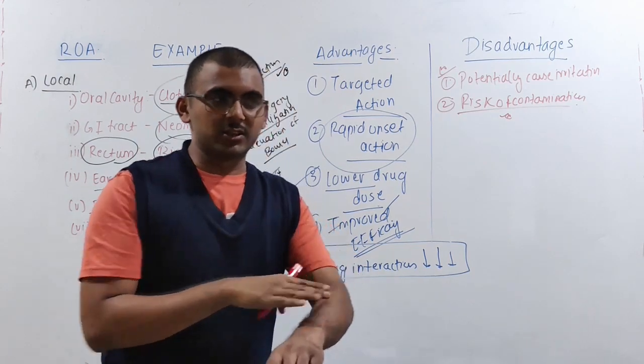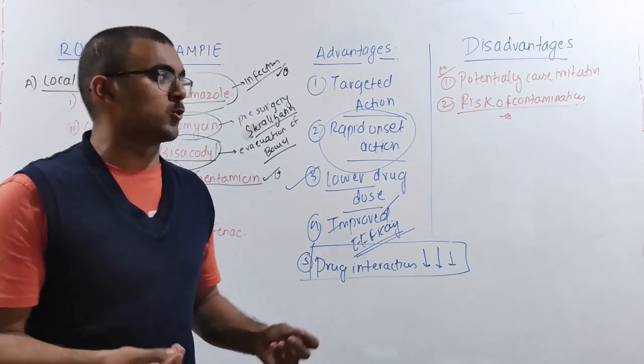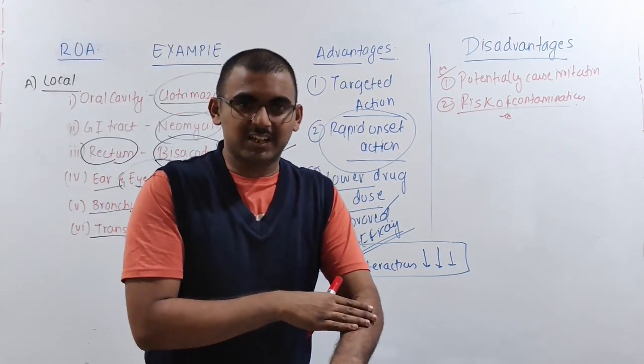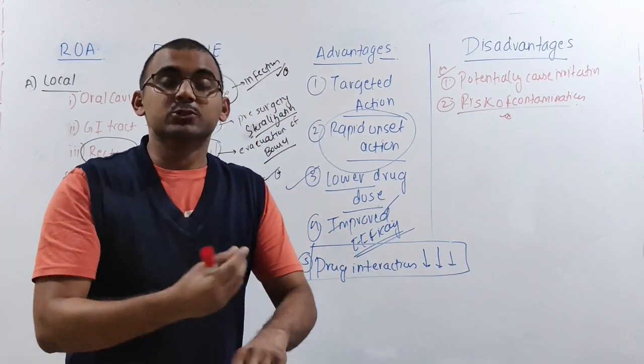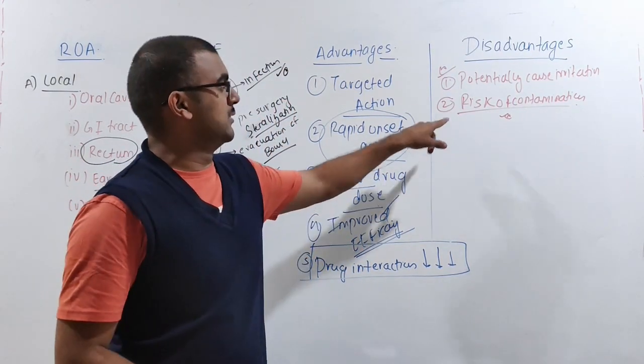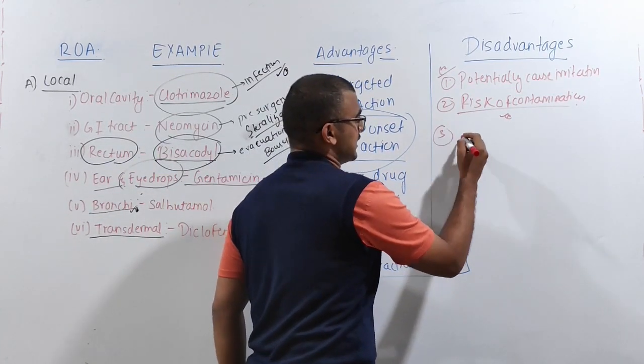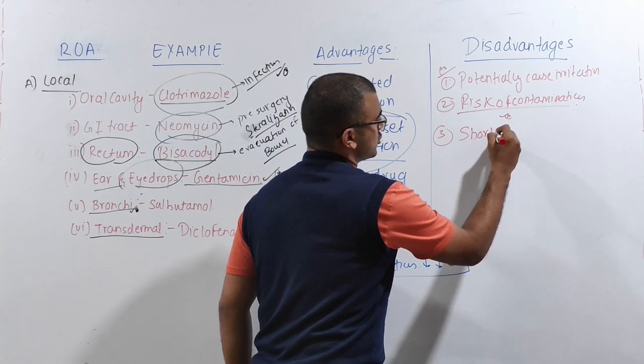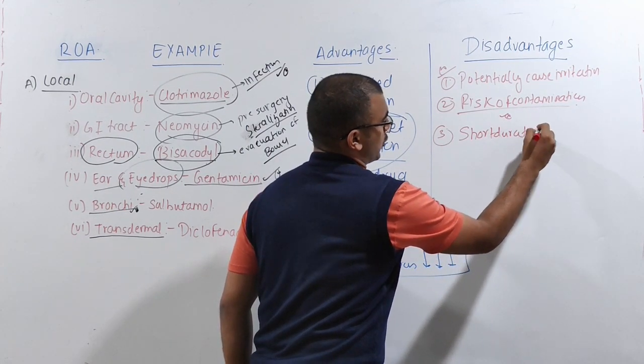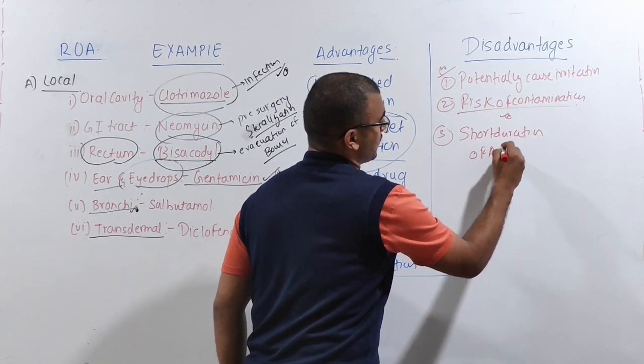Because again, it's exposed, right? That gel, or whatever you are going to apply on the skin, is going to be exposed to the environment. So the contamination chances are comparatively more in the case of local action. Now, the third one is that it is going to have a short duration of action.